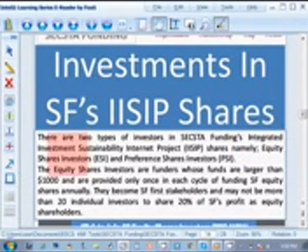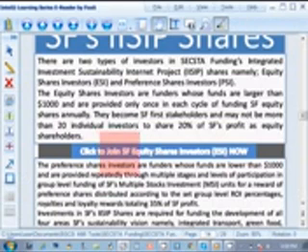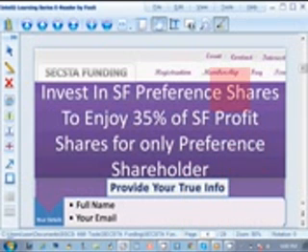First, you click to join the SF Equity Shares Investor, the ESI. And secondly, after reading about the second kind of investor, you click to join the Preference Share Investors, PSI. Now, let's do the first one. Let's click to join the Equity Share Investors now. Click. Okay, it takes you to this page, Invest and Own SF Equity Shares. Here you provide your true information: full name, your email, company, location, select amount, select range. After that, you proceed to check out. You click proceed to check out.